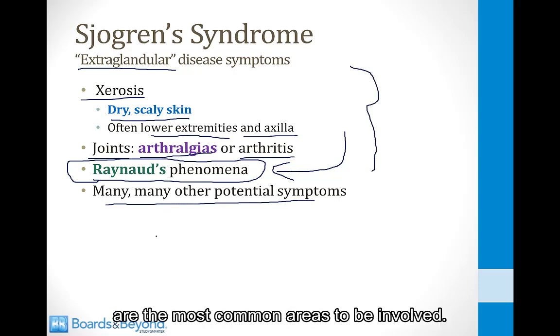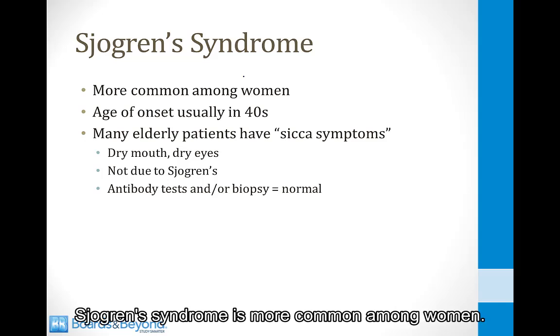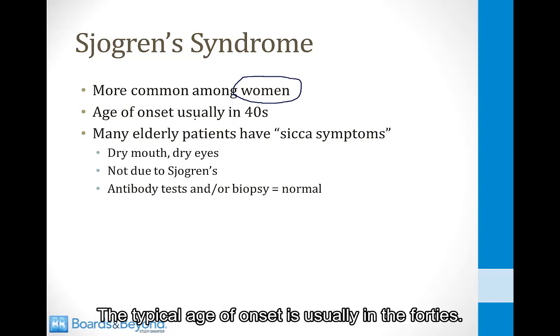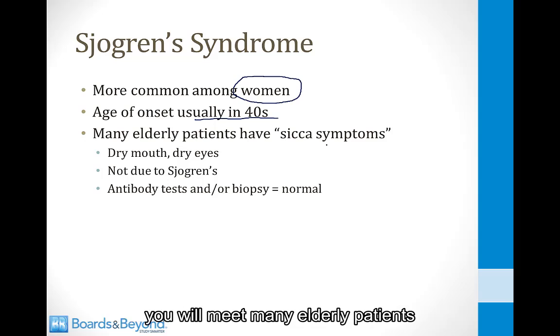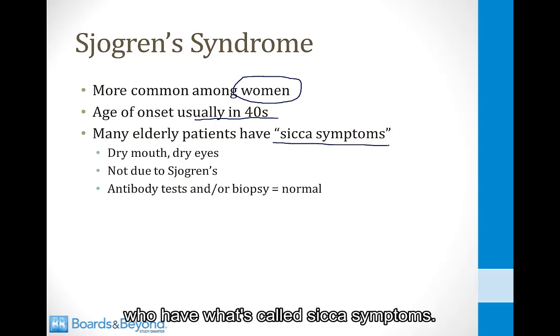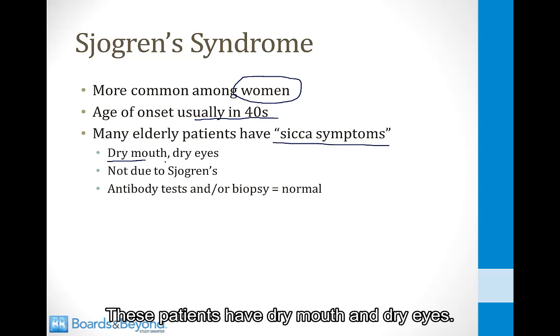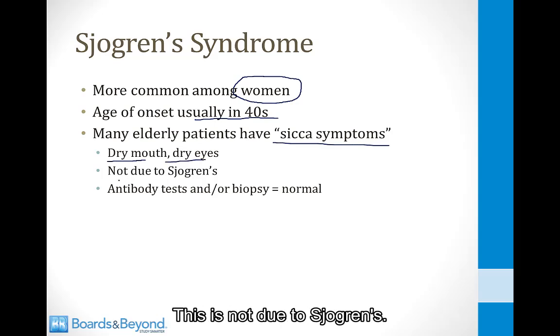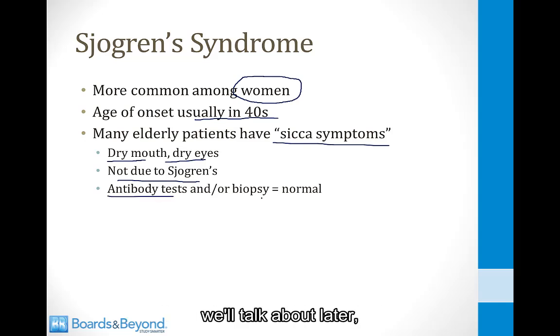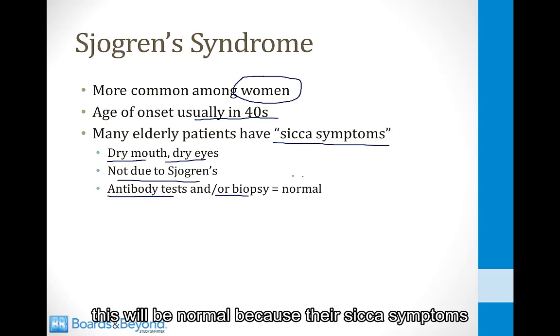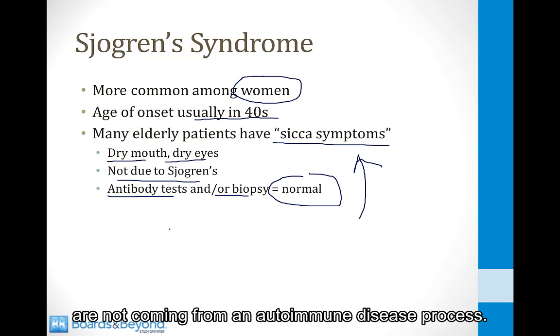Like many other autoimmune diseases, Sjogren syndrome is more common among women. The typical age of onset is usually in the 40s. And just a side note here, on your clinical rotations, you will meet many elderly patients who have what's called sicca symptoms. These patients have dry mouth and dry eyes. This is related to aging. This is not due to Sjogren's. And if you do some of the antibody tests we'll talk about later, or if you do a biopsy of the salivary gland, this will be normal because their sicca symptoms are not coming from an autoimmune disease process.